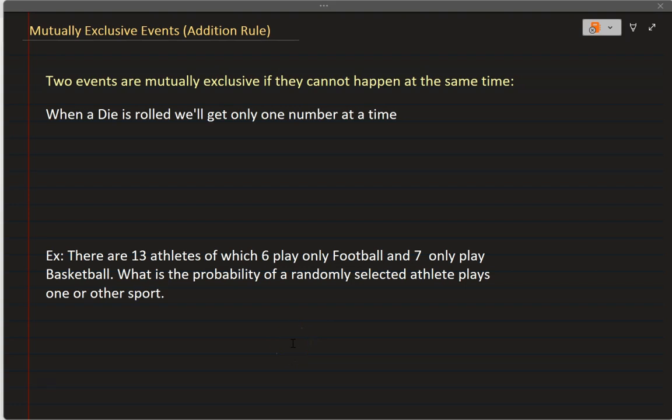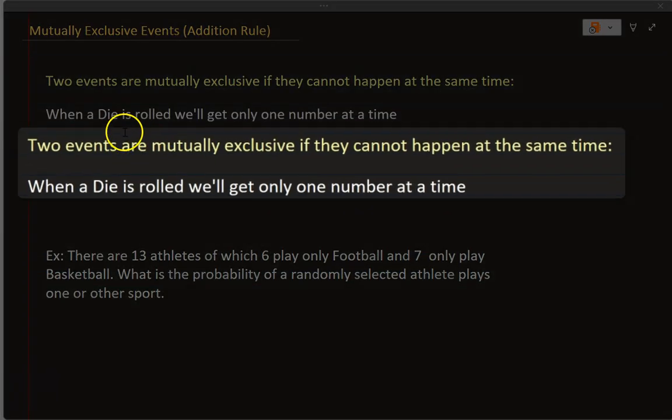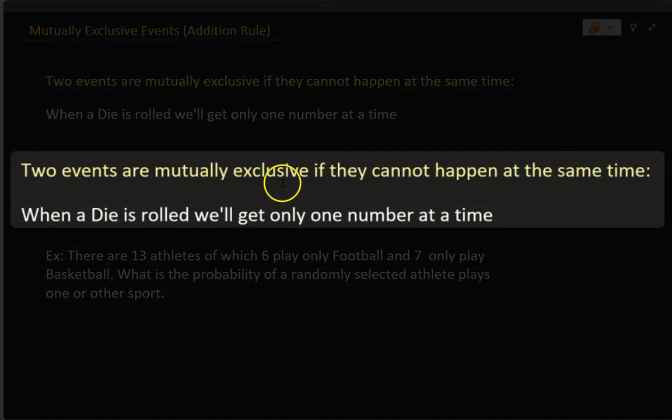Mutually exclusive events. This is the addition rule in probability, and we're going to talk about non-mutually exclusive events as well. All right. Definition: two events are mutually exclusive if they cannot happen at the same time. The very basic and easy example that I usually give is this one.